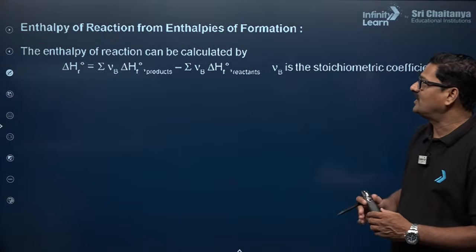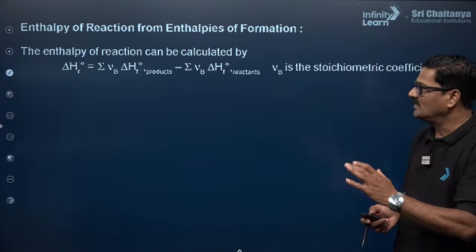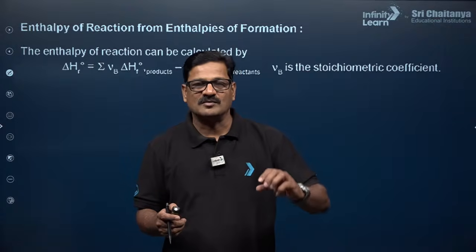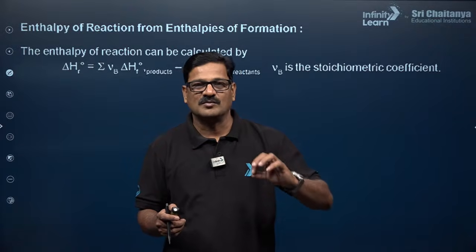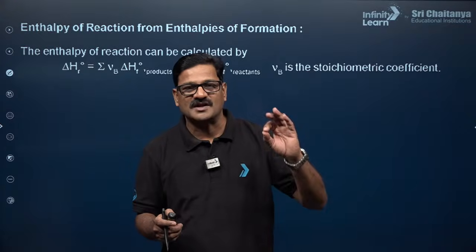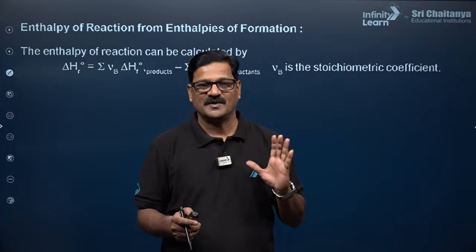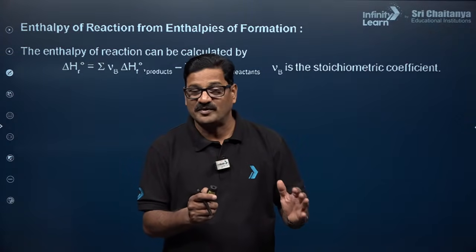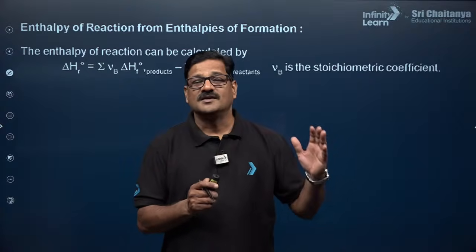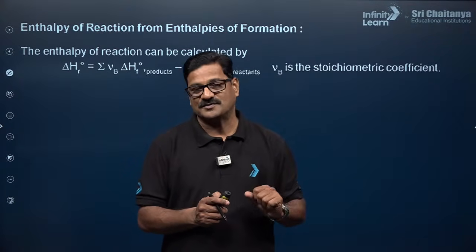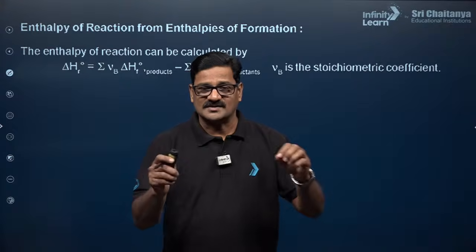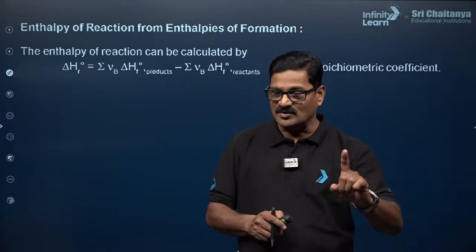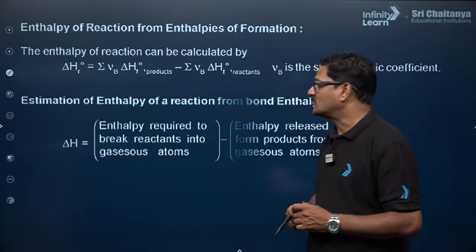Talking about enthalpy of reaction from enthalpy of formation. What is enthalpy of formation? It is the enthalpy change when 1 mole of the substance is formed from its elemental substances. So delta H of the reaction is equal to the sum of the standard enthalpies of formation of the products minus the standard enthalpies of formation of the reactants. In that, the standard enthalpy of formation of an elemental substance is going to be 0. Okay, so that's what I want to say.